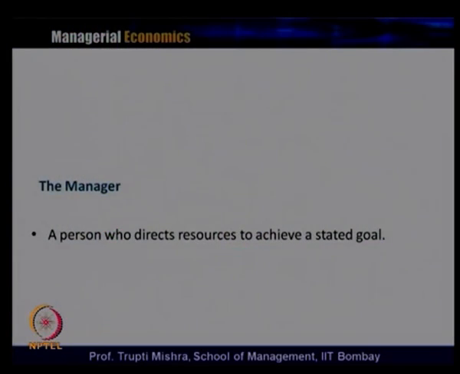So, there are two stakeholders here. One is the manager. The manager is the person who directs resources to achieve the stated goal. What is the role of the manager? The manager has the resources, and their role is to see how the resources can be used to meet the objective or goal of the firm.